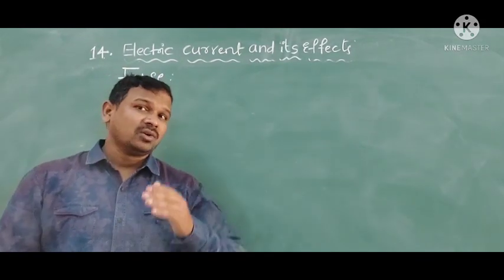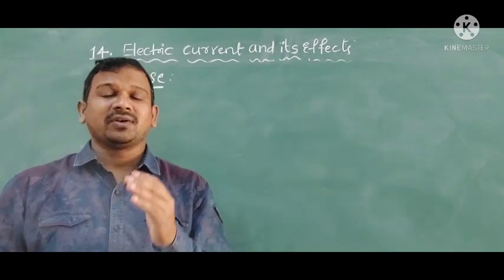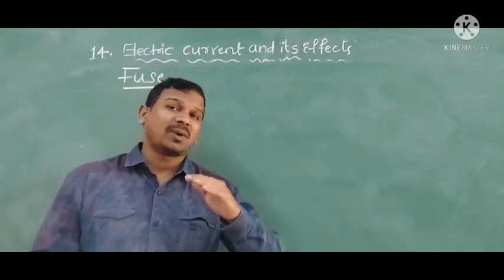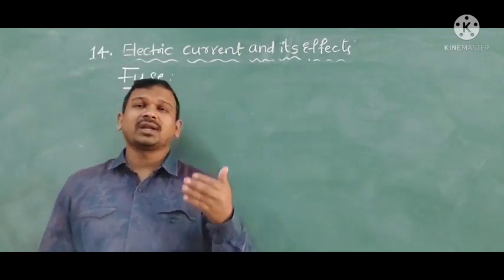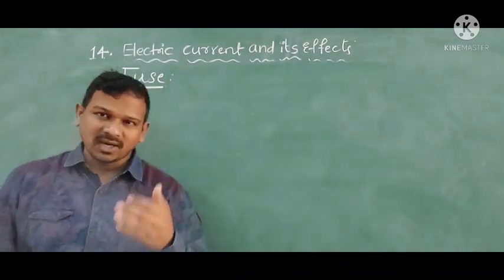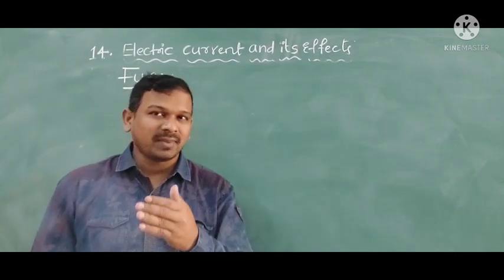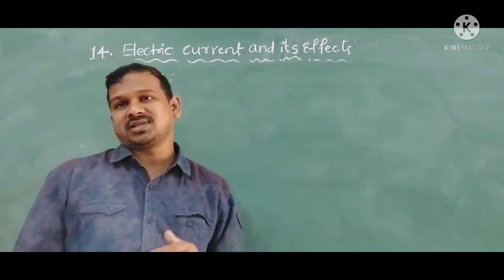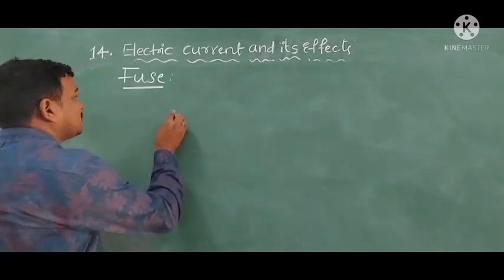This metal wire having a limit will decide the limit to a particular level of electric current. If the electric current exceeds that, this wire will melt first, so that the circuit becomes open and all the remaining electrical appliances become safe. See, look here, if you observe.